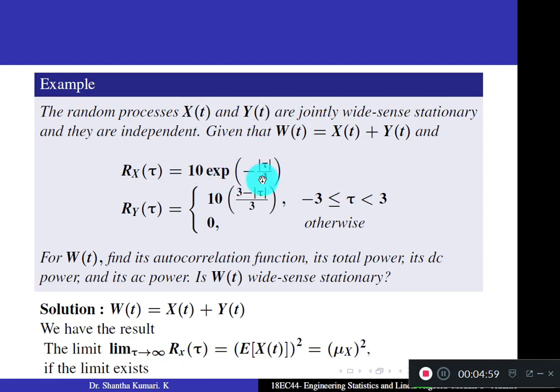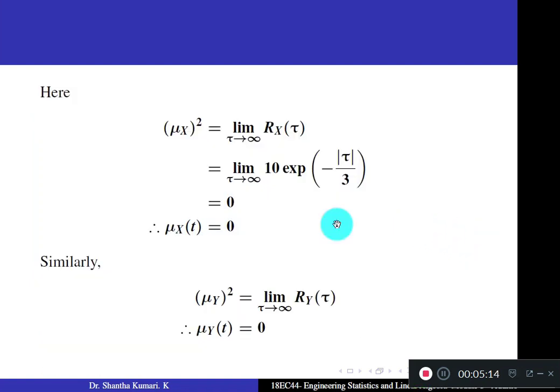It gives you the square of the mean value of x of t, mu x square. When you substitute tau tends to infinity, this e to the power minus infinity is actually 0. Hence mu x whole square becomes 0. Mu x whole square is 0 means mu x is also 0. You can include t here, it is mu x of t, mean of the random process x of t.